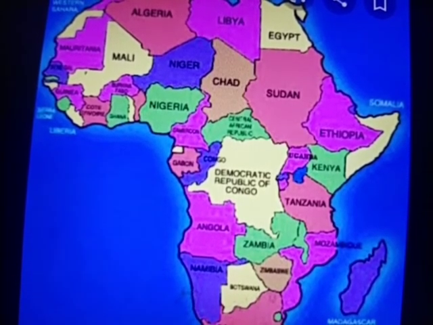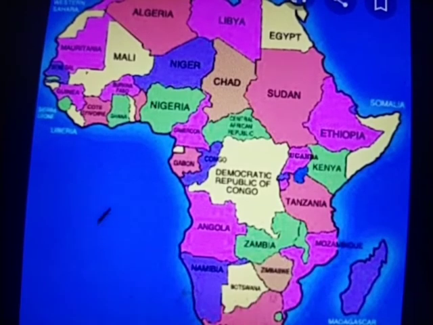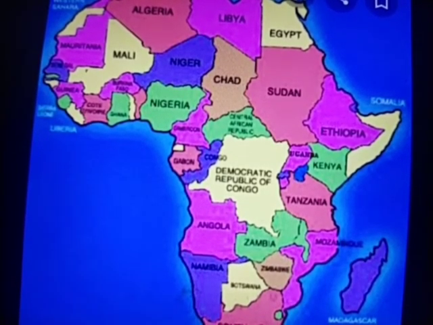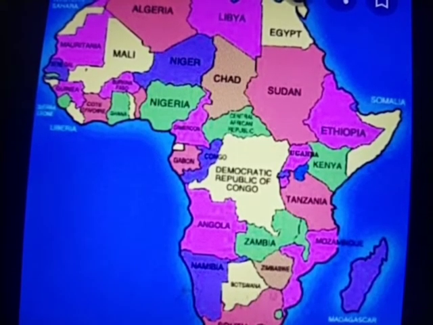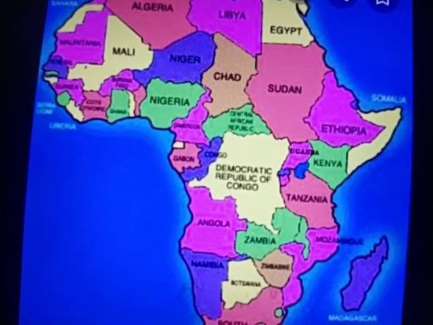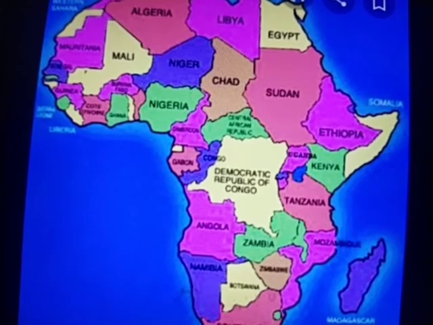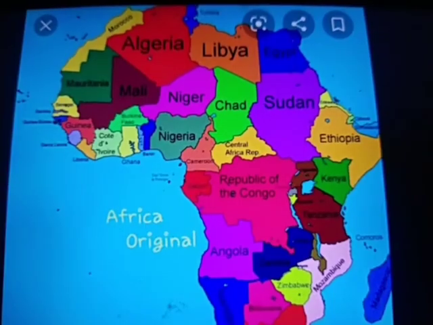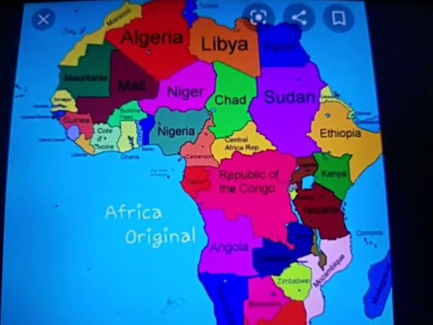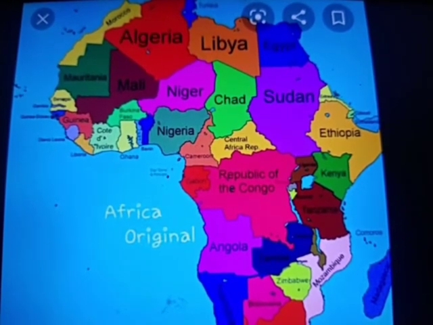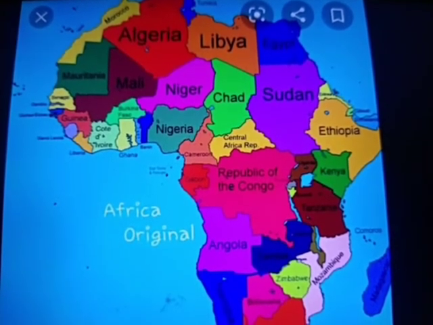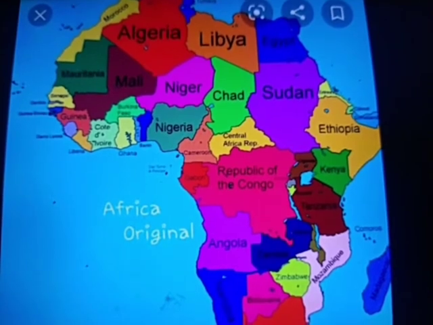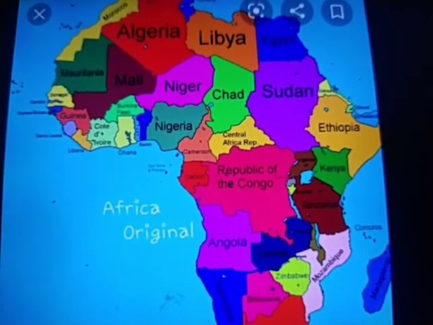It is bordered by Tunisia in the northeast, Libya in the east, Niger in the southeast, Mali and Mauritania in the southwest, and Morocco and Western Sahara in the west. You can see the countries which are situated in different parts of Africa. This is Africa's original map.